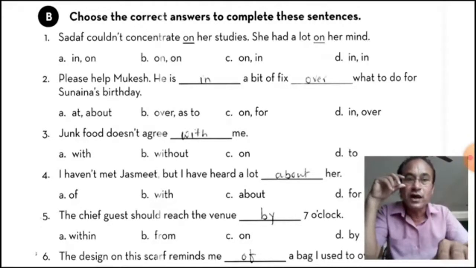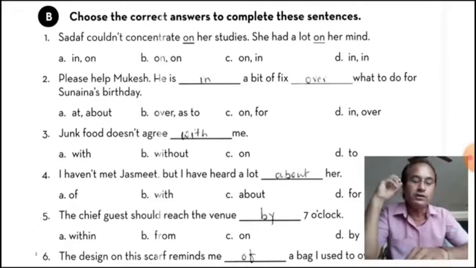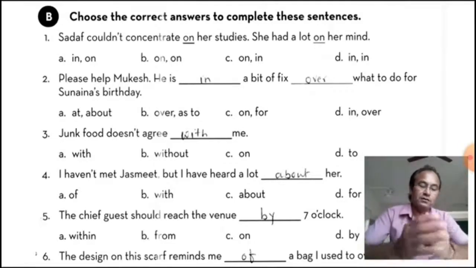Junk food doesn't agree with me. So "with" means something by which something is done, that is, the manner in which something is done, or to indicate that someone is in the company of someone else.